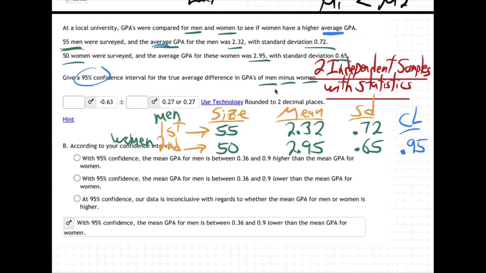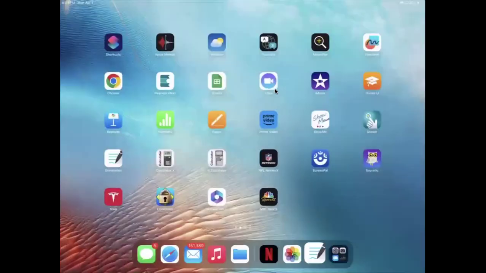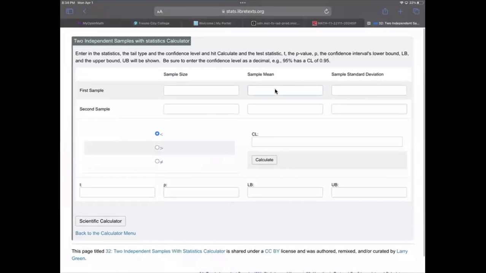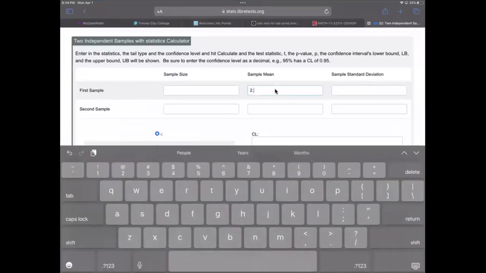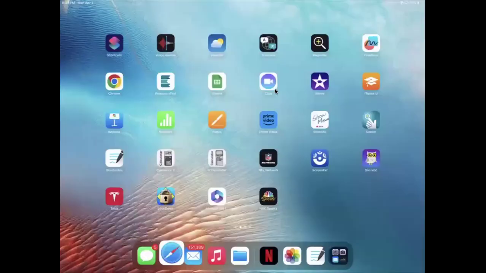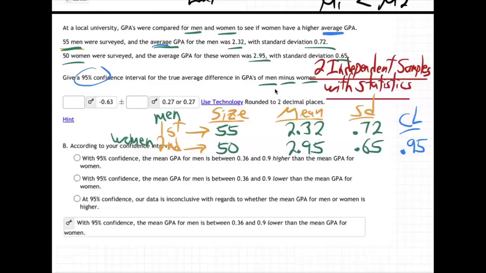Let's go back and do it. For the men, 2.32, 0.72, and it was 55 men and 50 women. And for the women, 2.95, 0.65.